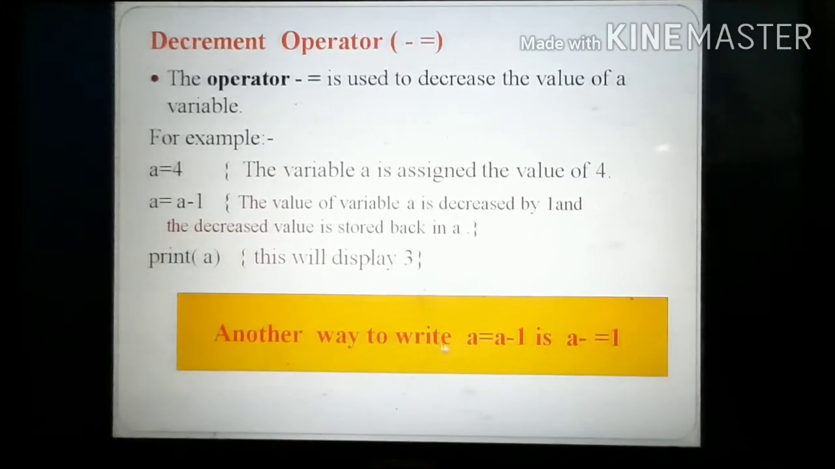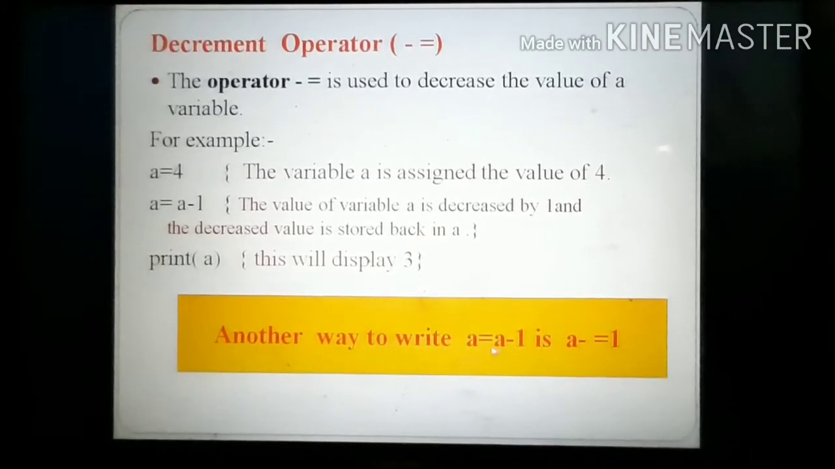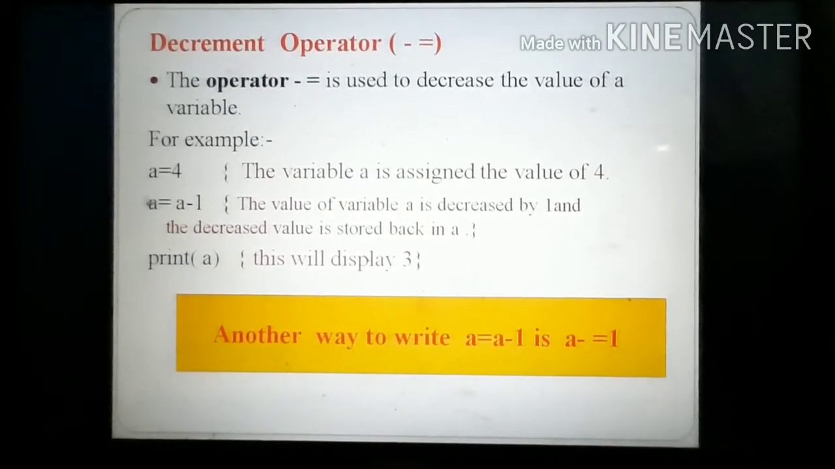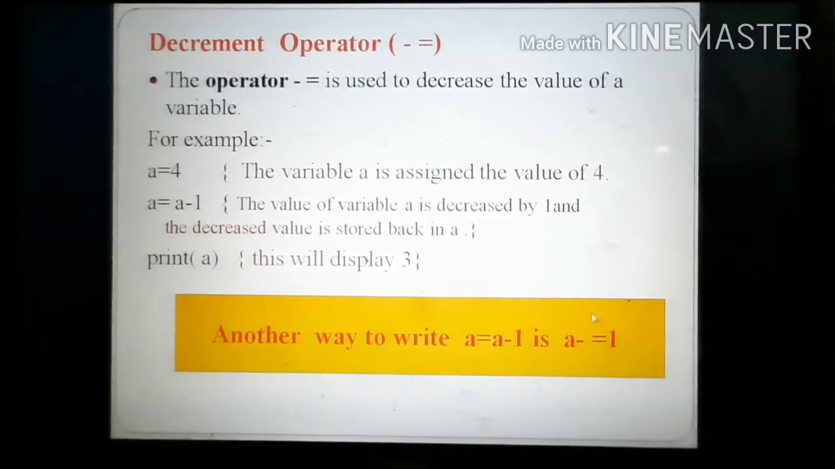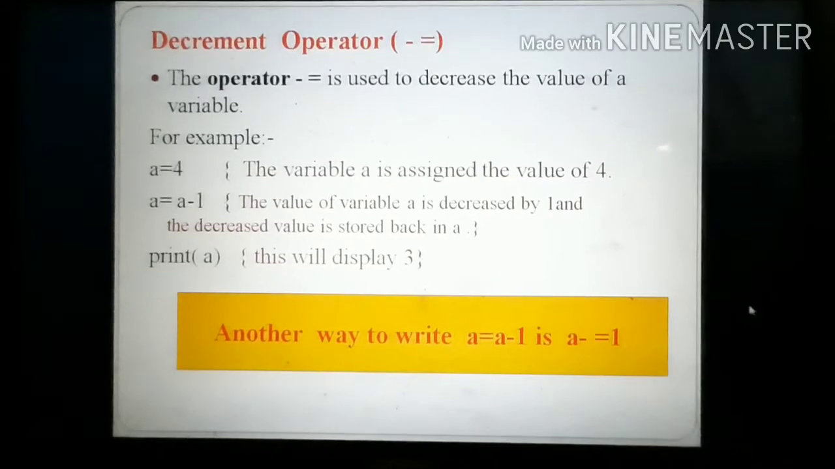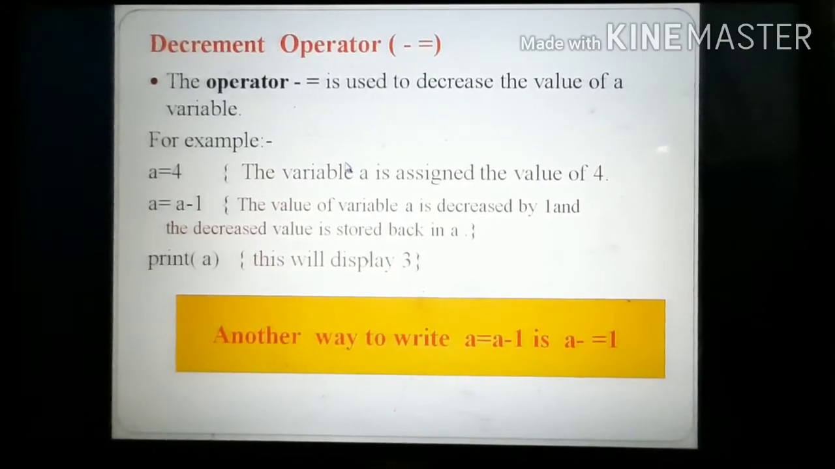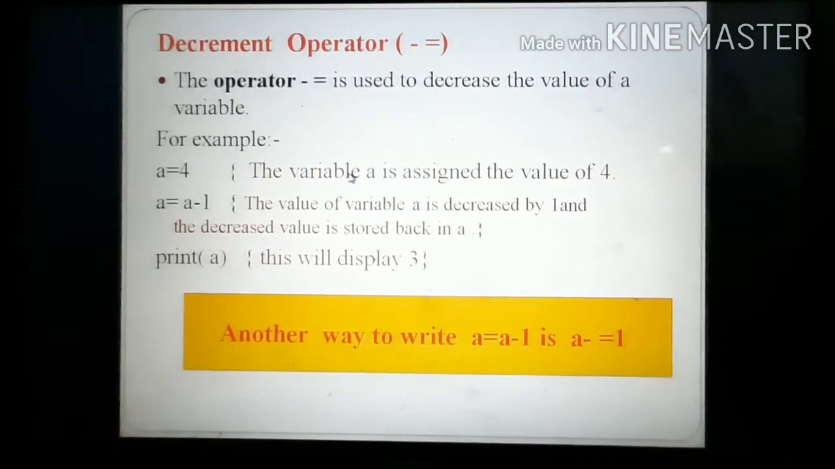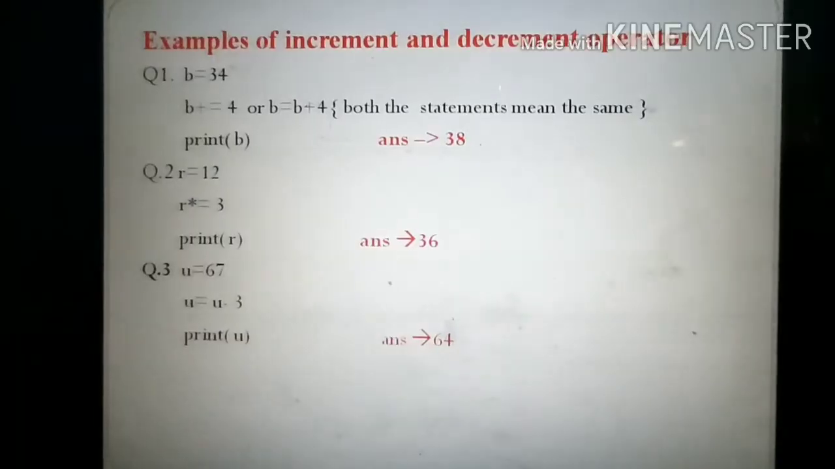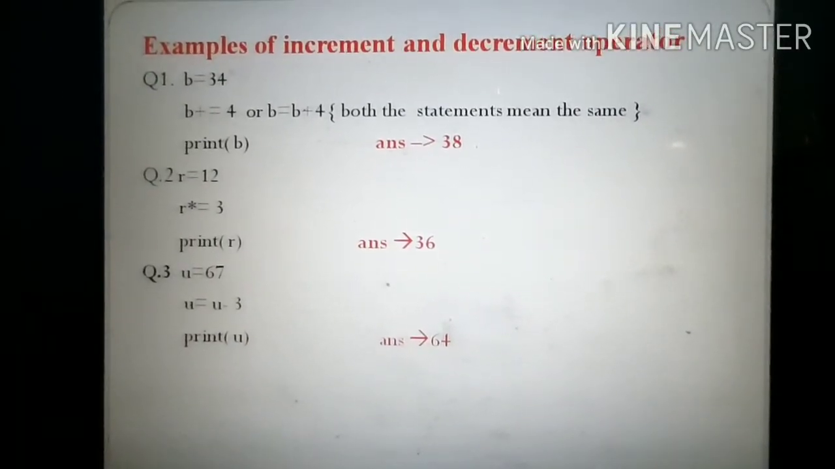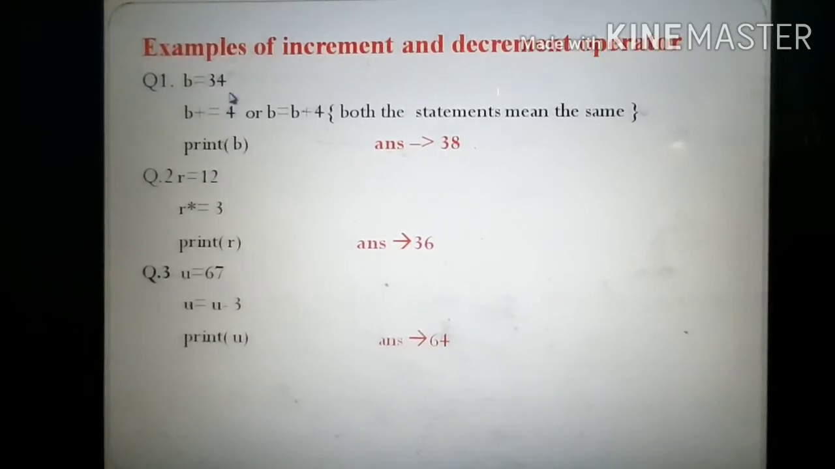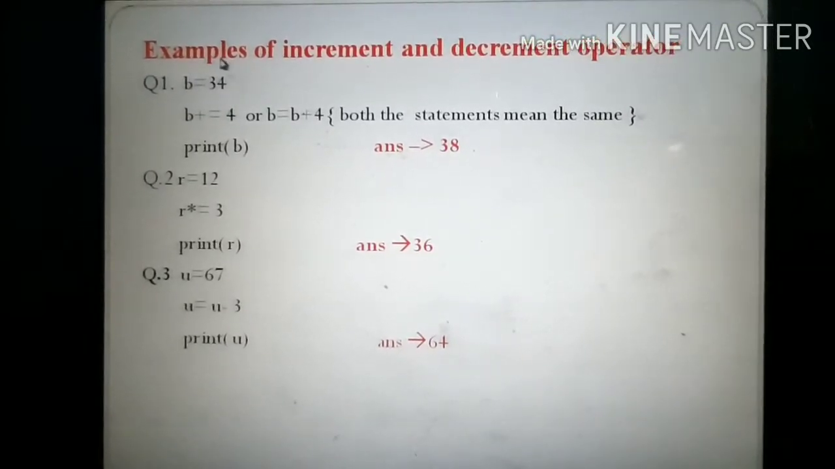Here is also a key point. a equal to a minus 1, this type of statement can also be replaced by a minus equal to 1. This is a shortcut. Both have the same meaning. So this is about your increment and decrement operators. Now we discuss a few examples of increment and decrement operators. The first example is b is equal to 34. That means the b variable contains the value 34.